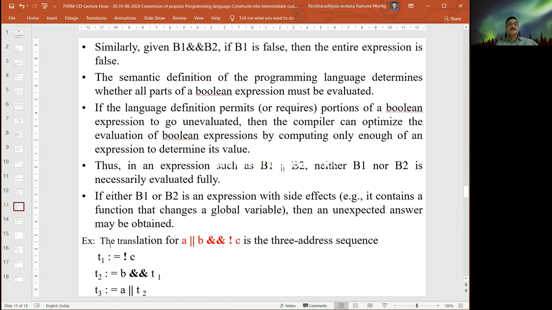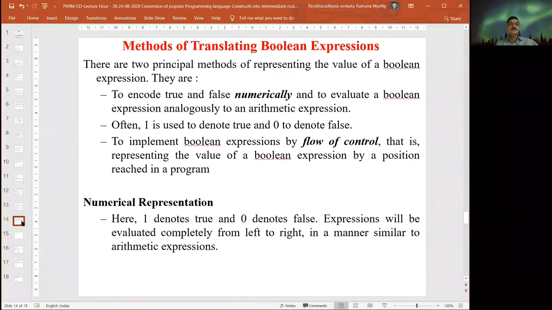We compute not C first, then the AND operation of B with this T1. Finally, we compute the OR operation. Not C is computed first, then the AND operation between B and this result, then it computes A. Be careful, this is the three address code sequence.